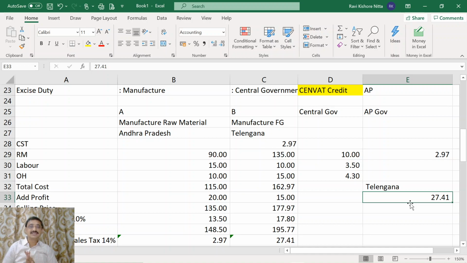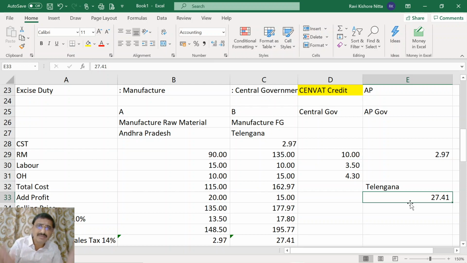Here lies the difference. Though there were VAT systems in excise duty as well as the state government sales tax, still the cascading effect was there. The Telangana government could not give the input tax credit to Mr. B, manufacturer in Telangana, because the 2.97 which was paid as sales tax at the preceding point was not received by the Telangana state government. It went to the AP government.